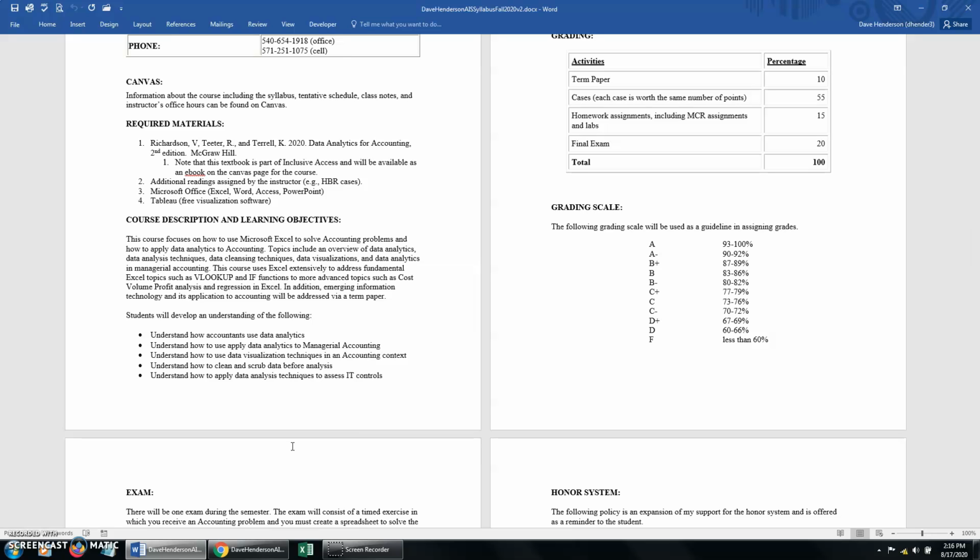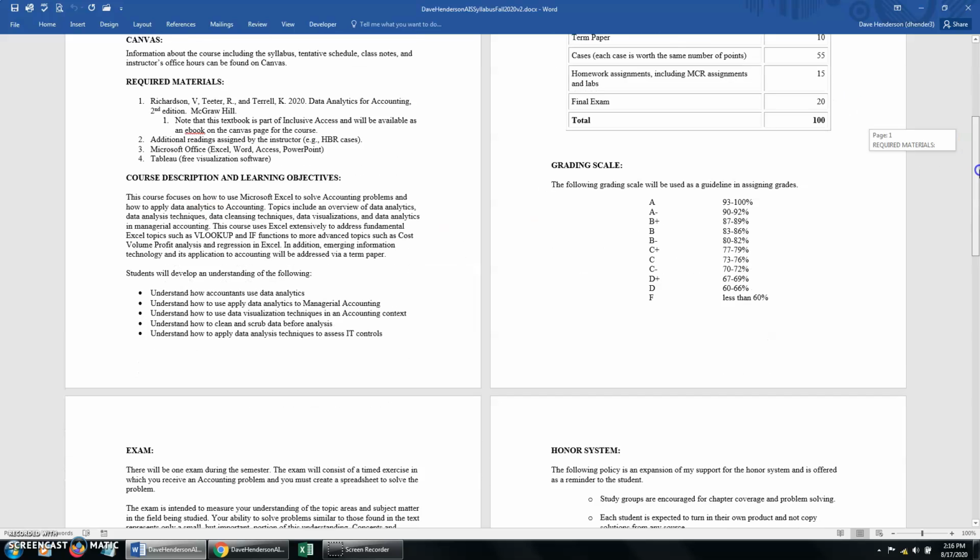Some of it could be a little bit of review, and I've done this for a couple of years now, and it seems like maybe the first day is a review, but then it starts speeding up really fast, okay? So if you come out of this course not knowing how to set up Excel spreadsheets to solve accounting problems, I have failed, okay? That is a core objective that I want to make sure that you know how to do, and also how to use it to deal with data analytics, okay?